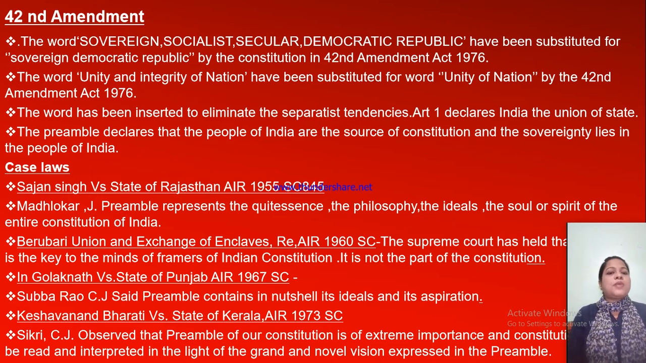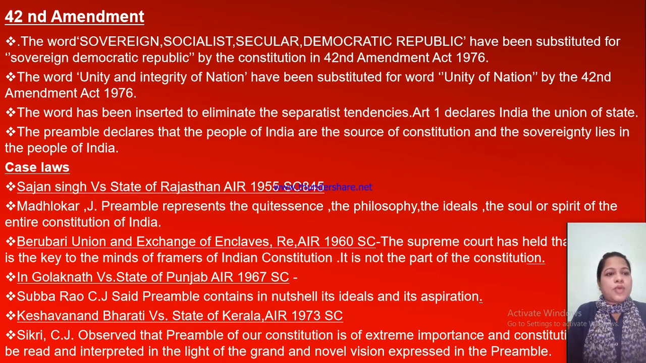The preamble declares that the people of India are the source of the Constitution, and sovereignty lies in the people of India. The people of India are very important, and they made the preamble and the Constitution for their needs, their help, and their protection, for the welfare of the country. Sovereignty lies in the people of India. People do everything.